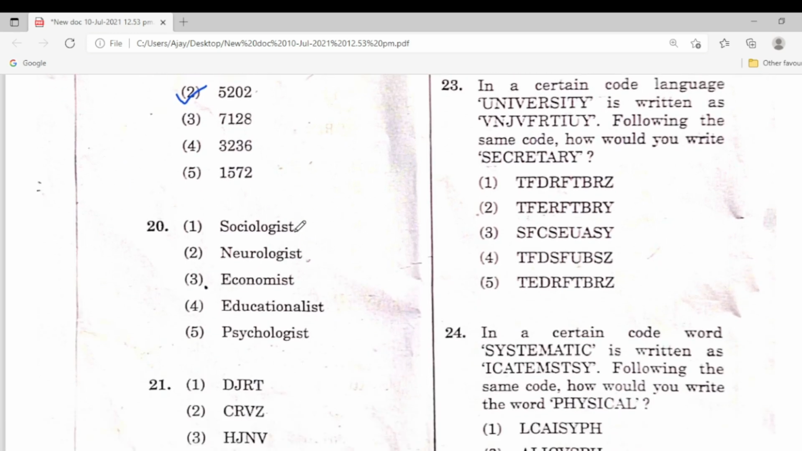20th: socialist, neurologist, economist, educationalist, psychologist. So four options are the same, one is different. Here is the second one, neurologist is different. These are education, social, economics, educational. So the neurologist is different.